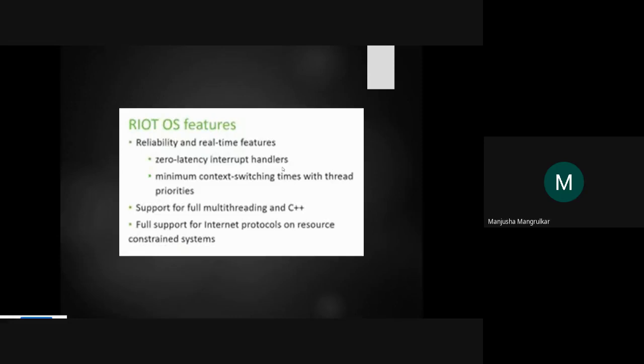It also has full support for internet protocols on resource constrained systems. Those are the protocols we use on the internet: IPv4, IPv6, 6LoWPAN, low power protocols. All these protocols are supported in this operating system.